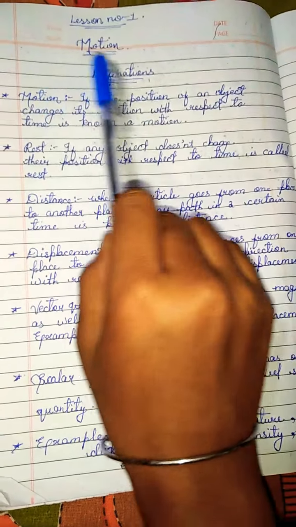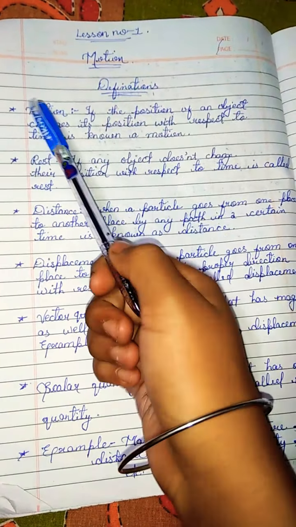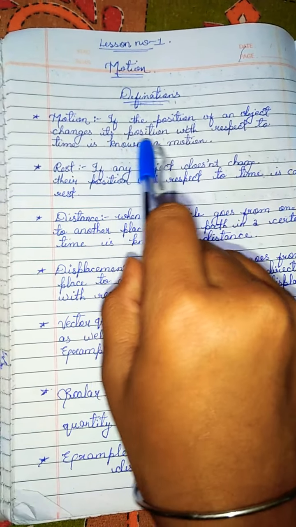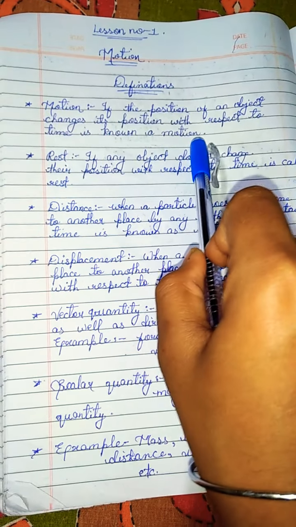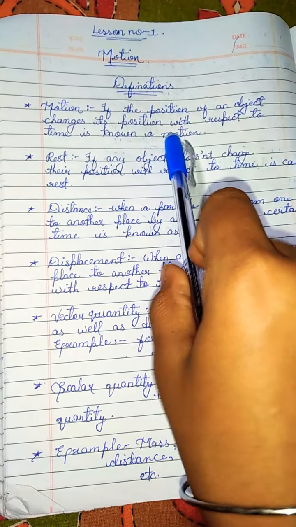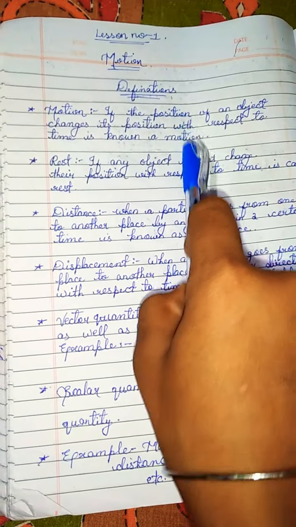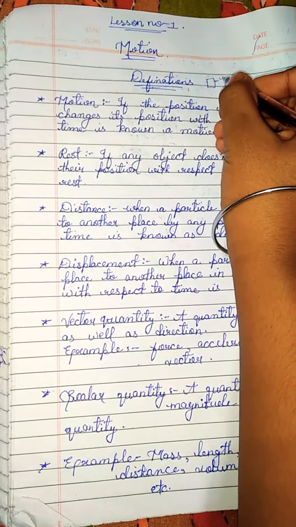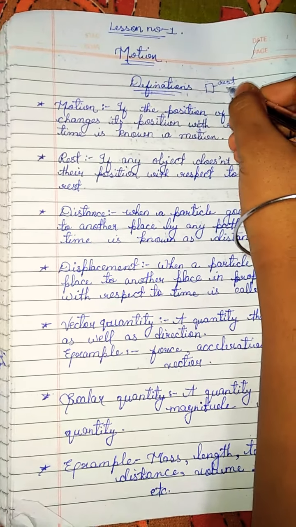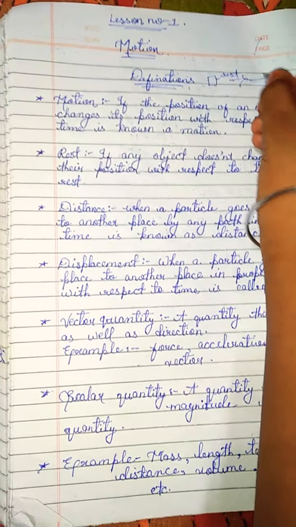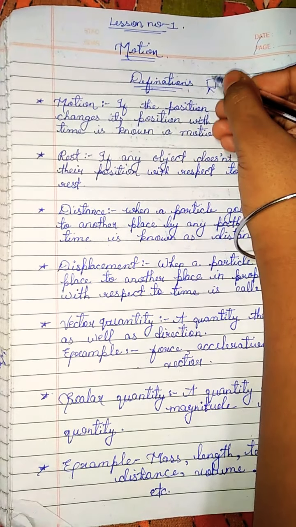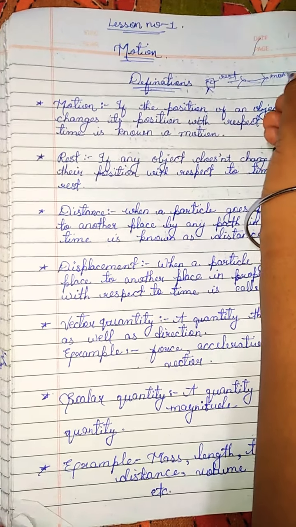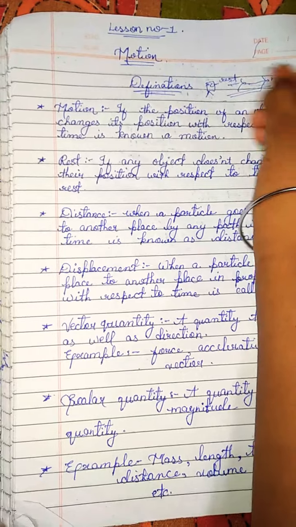Let's see here Lesson 1: Motion. So, definition: motion. If an object changes its position with respect to time, it is known as motion. It means one thing is kept in a place and it is at rest. Now this object will move here or this person will move here, so it will be in motion at the given time.